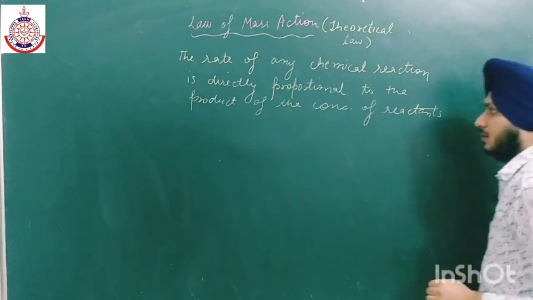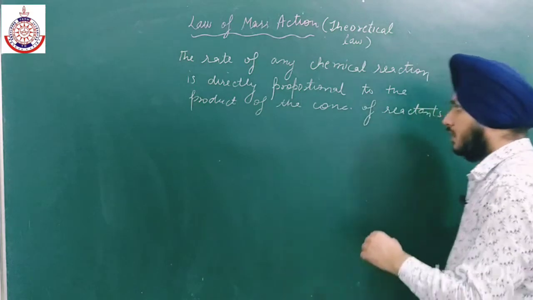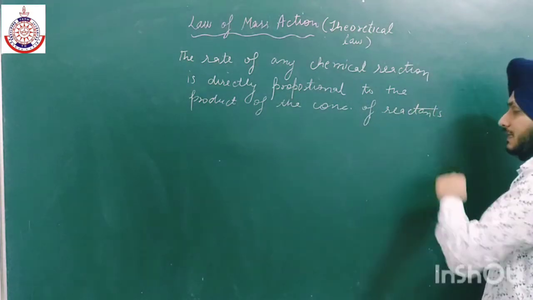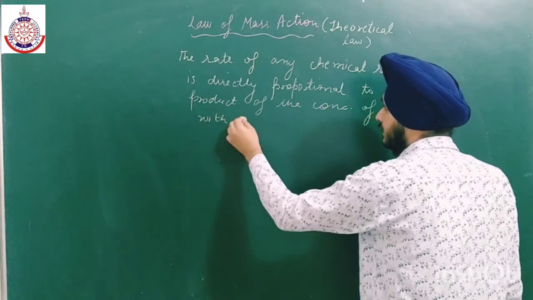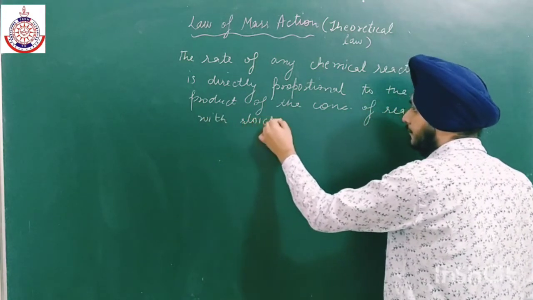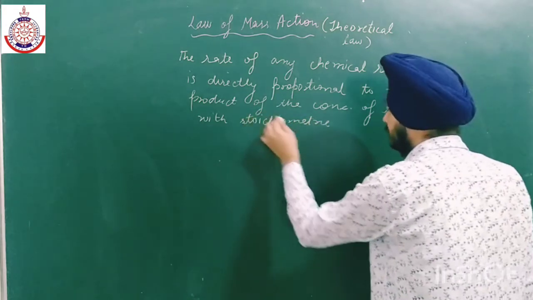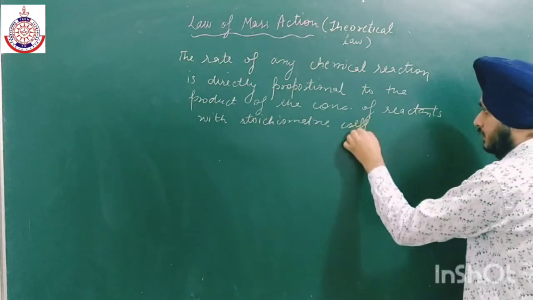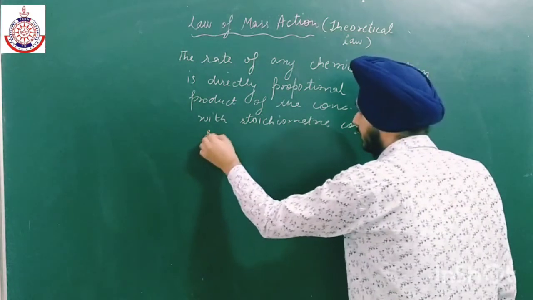Okay, so in place of concentration, active mass is also used. Okay, so the product of the concentration of the reactant with stoichiometry coefficient raised to its power.